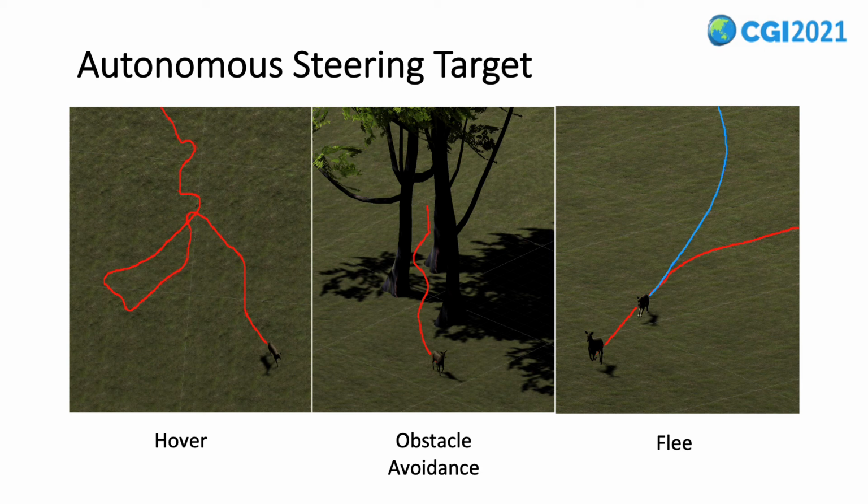Instead of staying in its position and waiting for the predator agent to reach it, the autonomous steering target will first perform collision detection against a pursuit agent within its detection radius. If the pursuit agent is not detected, it proceeds to execute the hover behavior, otherwise it executes the flee behavior. In both hover and flee, the target agent will always be constrained by a collision avoidance force to keep itself from getting cornered.